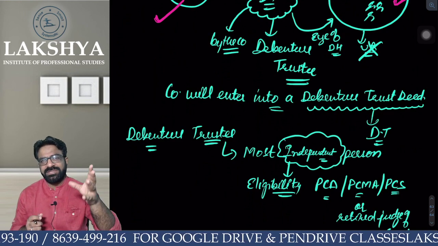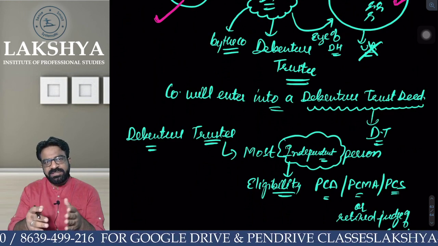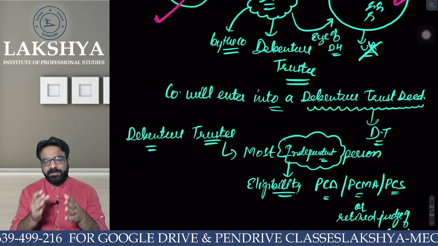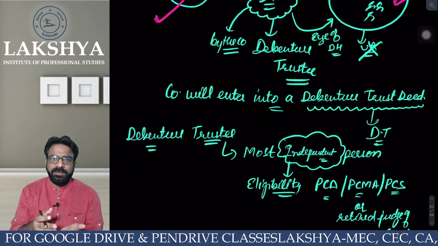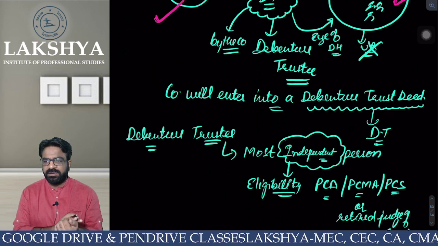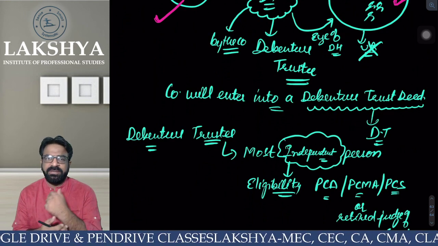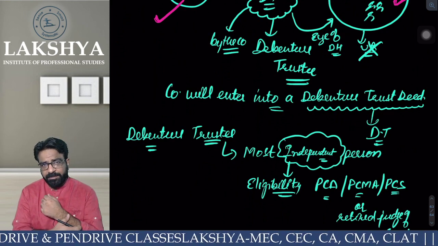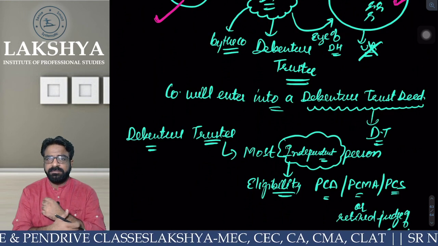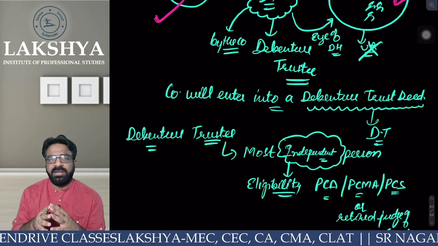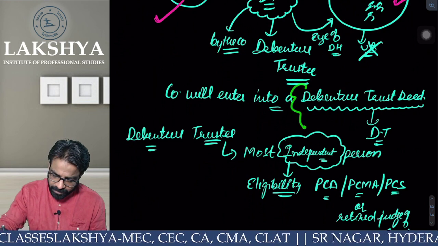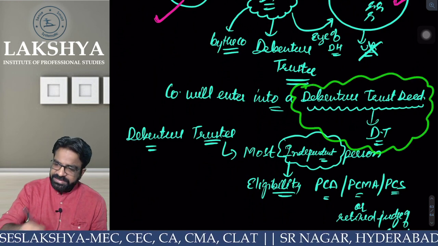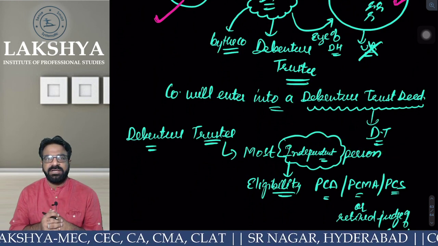Who is that person who is keeping an eye over the company? That person is known as the debenture trustee. So, who will appoint the debenture trustee? The company will appoint the debenture trustee. Will the company enter into any agreement with him? Yes, and that agreement is known as the debenture trust deed.